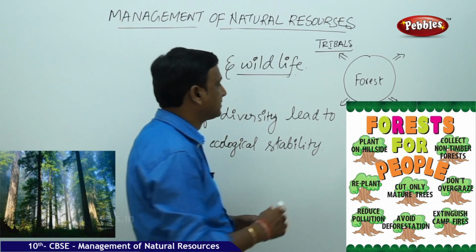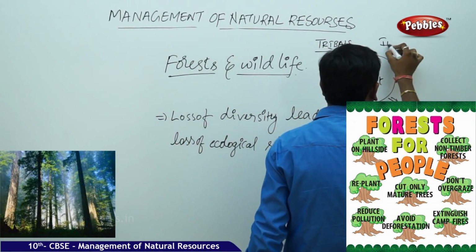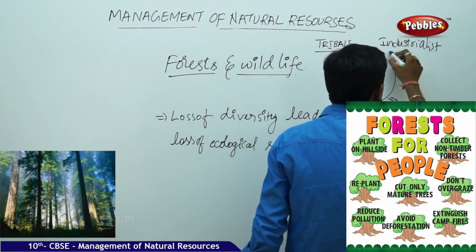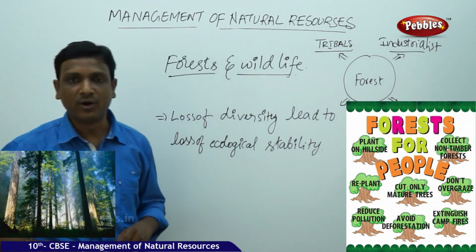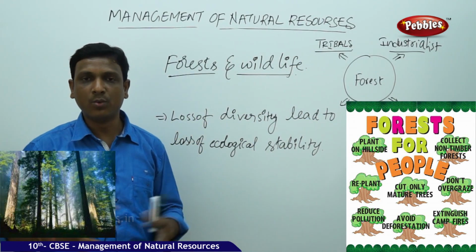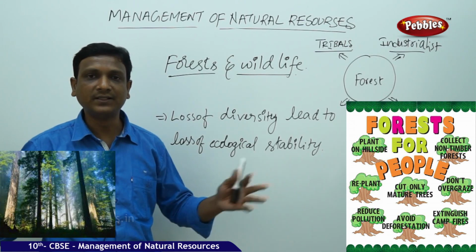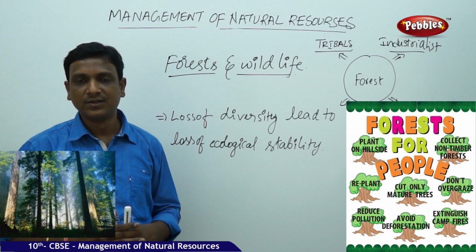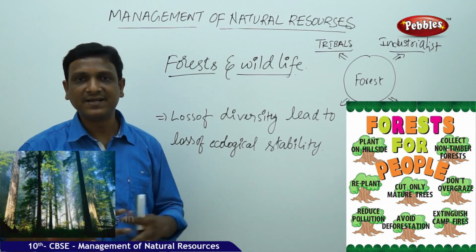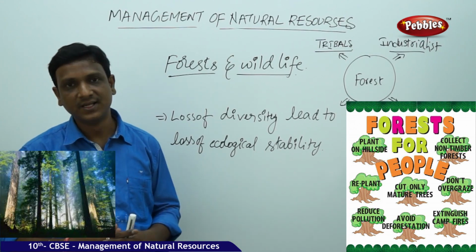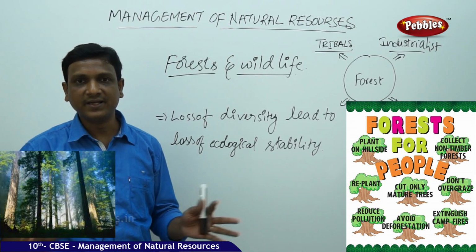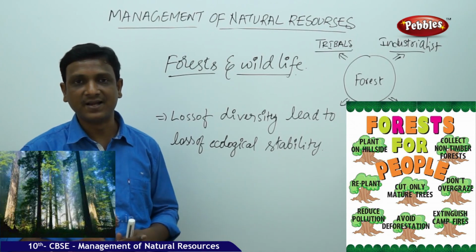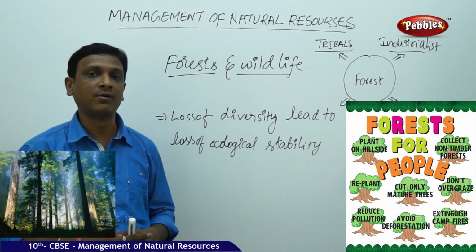So the one thing is tribals. The second one is industrialists. So the industrialists are looking for the forest product. They want the wood. They want the teak from the forest. They want the pine from the forest. So they cut off the forest. In the auction, they buy the land with the trees. They cut all the trees. So once some area is cleared, they go to the other area. They are not bothered what happens to the forest land which is deforested. So that is not their issue.